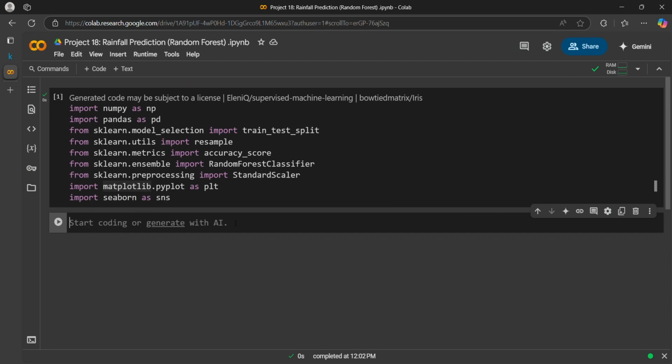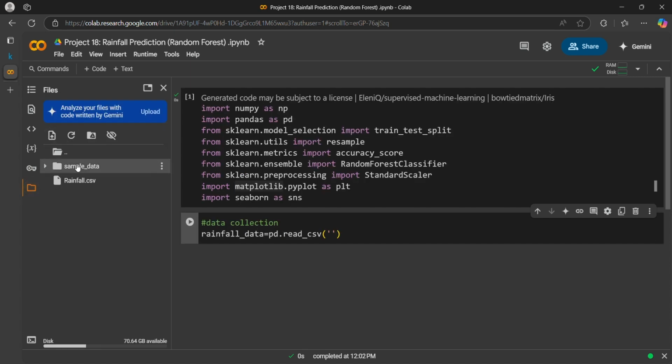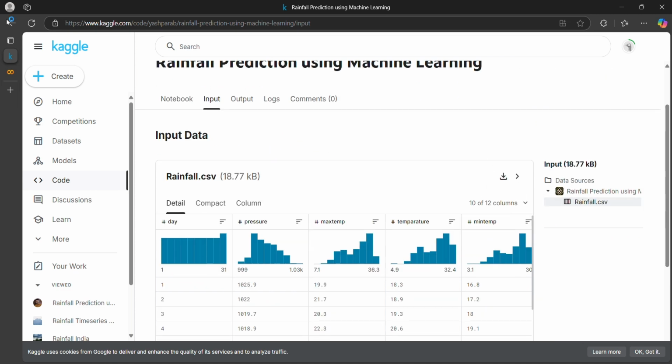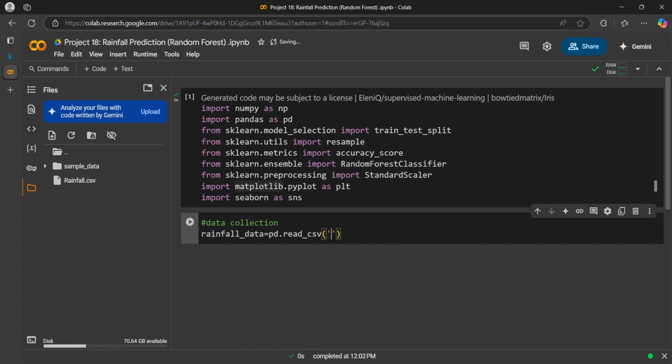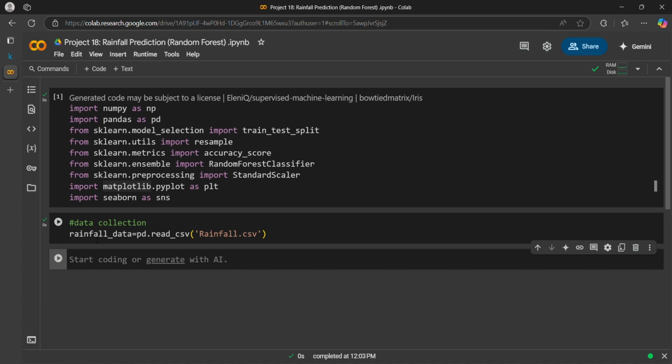Okay, so first what will we do? We will do data collection. So I will name it rainfall data. Rainfall data is equal to pandas dot read csv, and the name of the file. I have already uploaded the file rainfall.csv. You can upload from this button, and you can download from this button. Okay, now let me paste the name rainfall.csv. So our data has loaded into rainfall data.